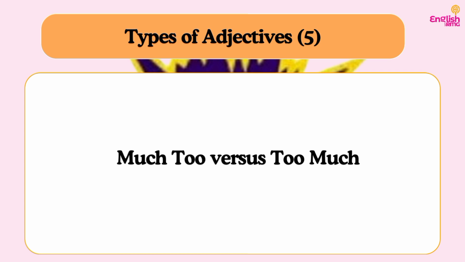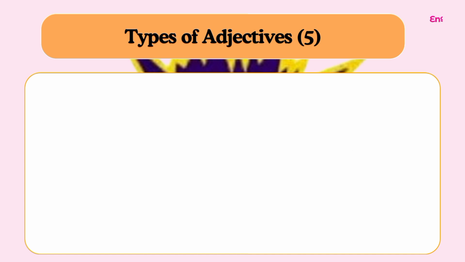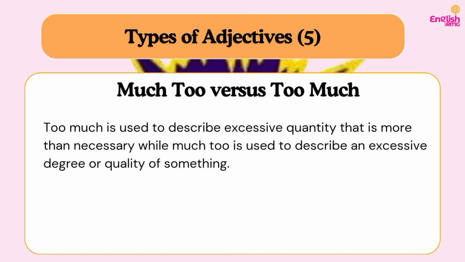So these are also quantifiers and they are extremely crucial as well because there are lots of questions on them in your past questions. If you're familiar with the past questions already, you would know that there are lots of questions on this. So let's look at how to use them and the meaning of each. So too much is used to describe excessive quantity that is more than necessary.